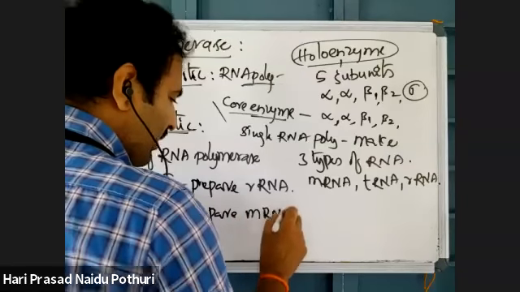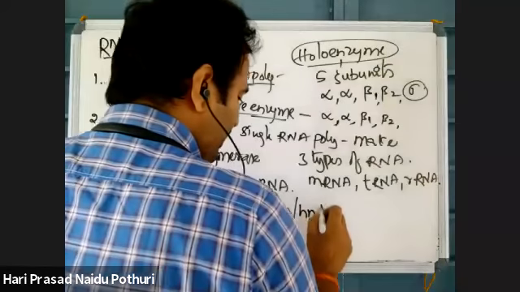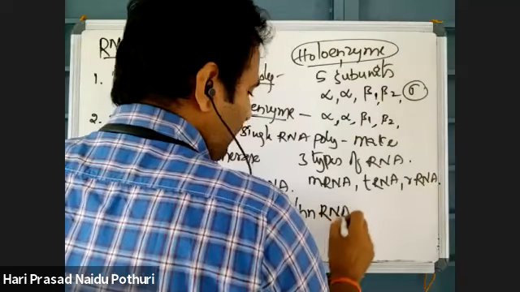The mRNA made in eukaryotes is called hnRNA, heterogeneous nuclear RNA. I will tell you why it is called heterogeneous nuclear RNA. And RNA polymerase 3 prepares the remaining one, tRNA.